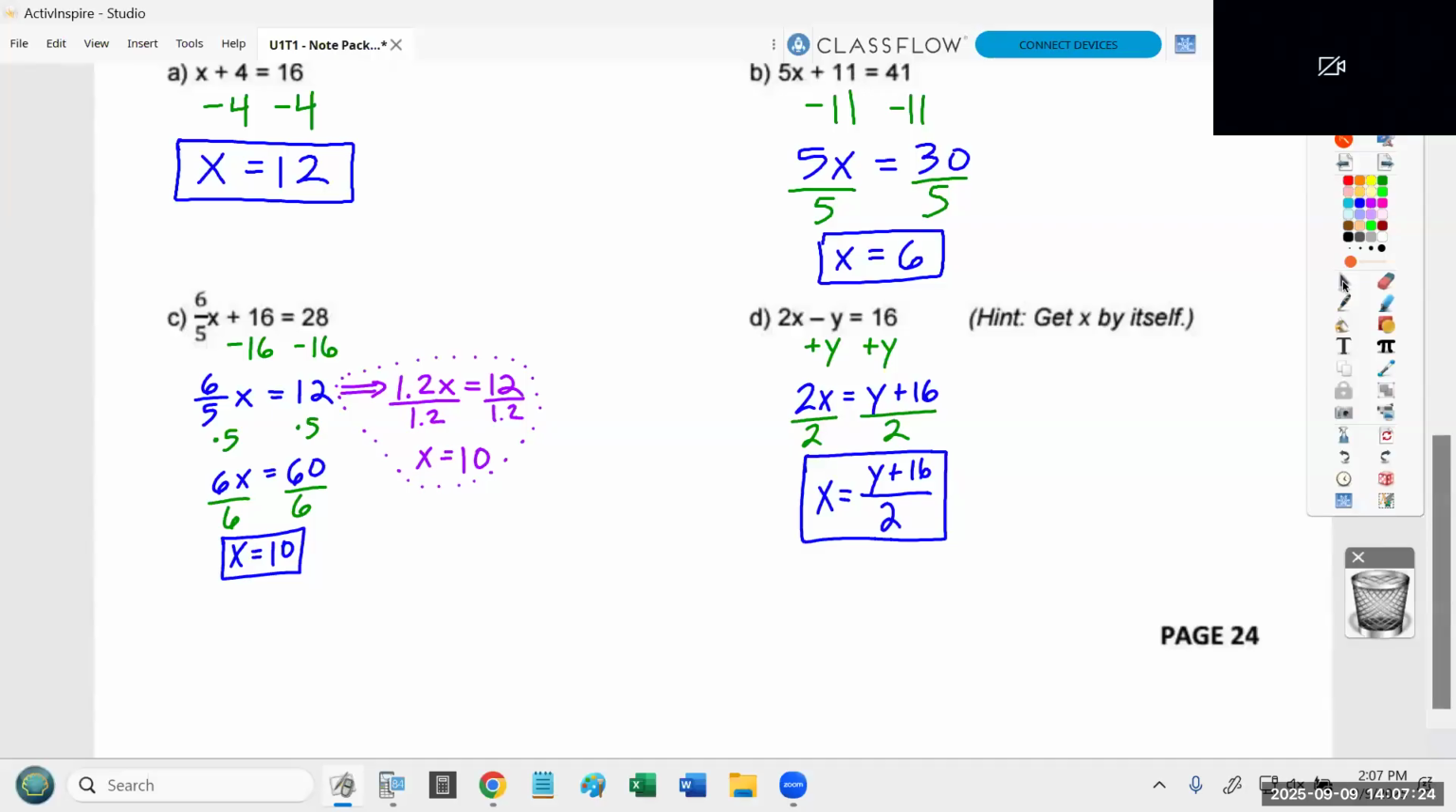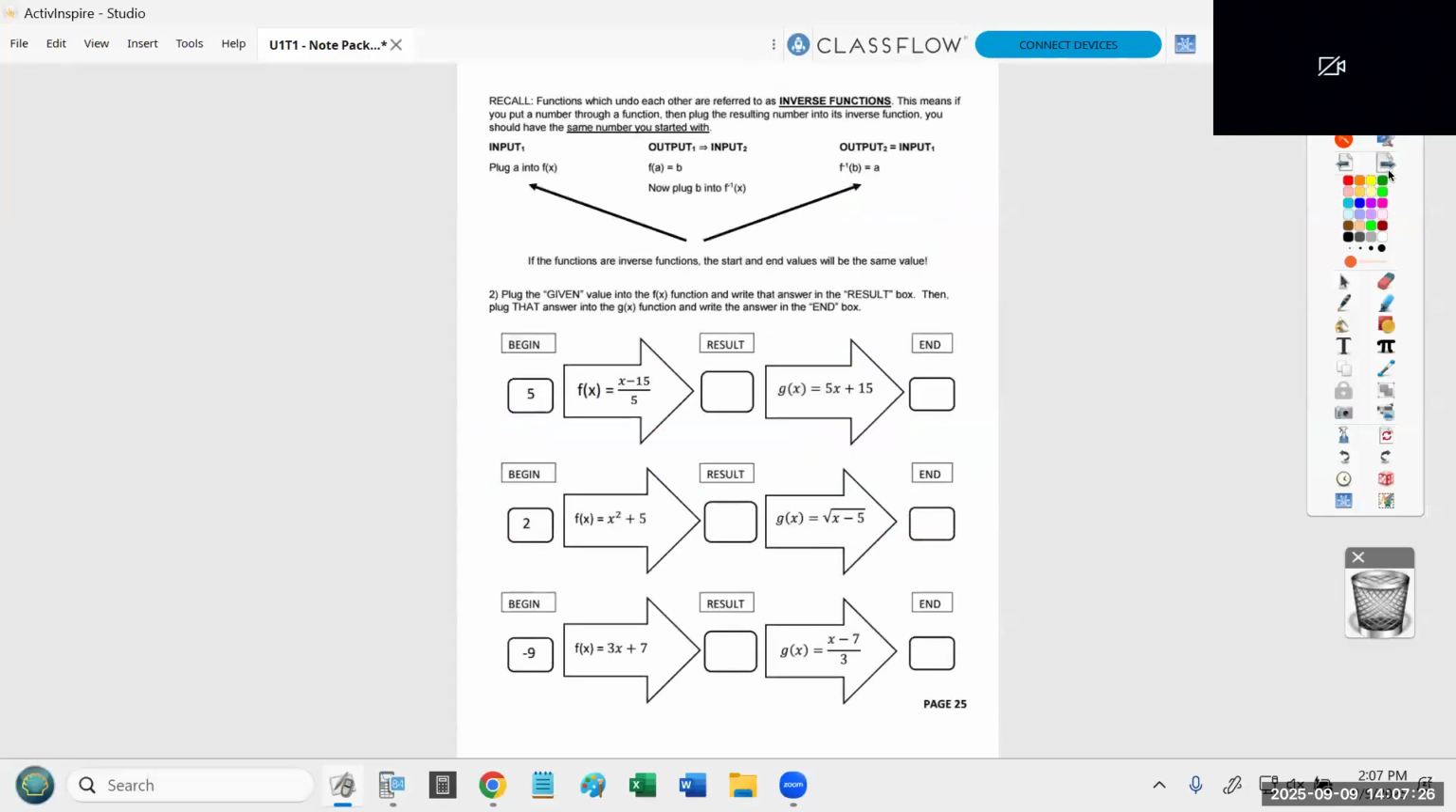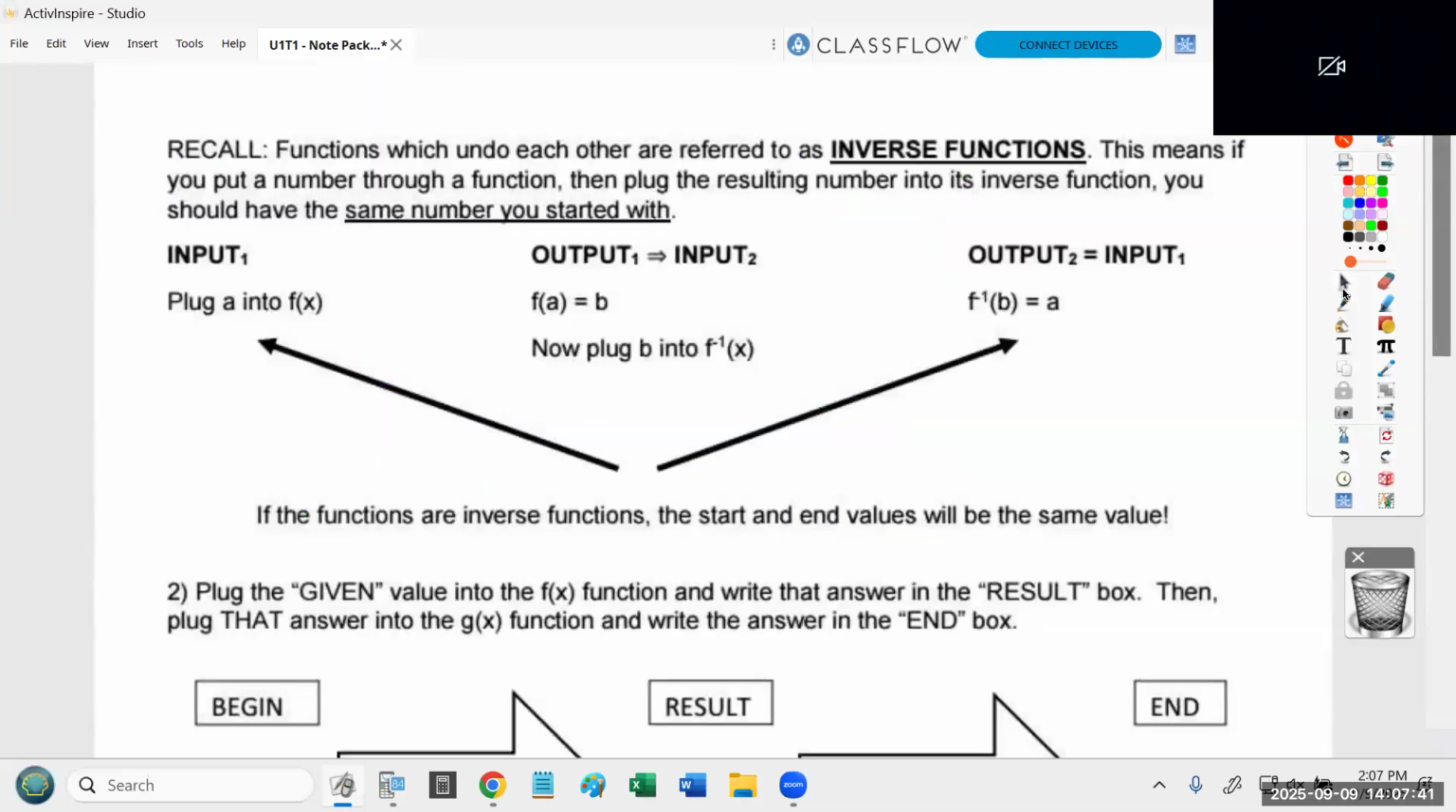Go ahead and turn the page. As I said, the next thing is we're going to practice a couple problems that are very, very similar to what we ended last class with. Okay, last class was about introducing the concept of inverse functions. Now, that's what's summarized at the top of the page.